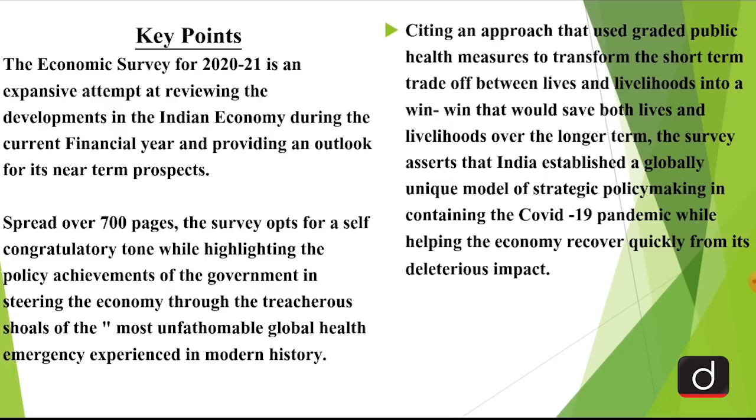The government consumption in the second half is expected to grow by 17% after contracting by 3.9% during the first half. On the other hand, private consumption, which forms more than half of the Indian economy, is expected to contract by 0.6% in the second half after having contracted by 18.9% during the first half.